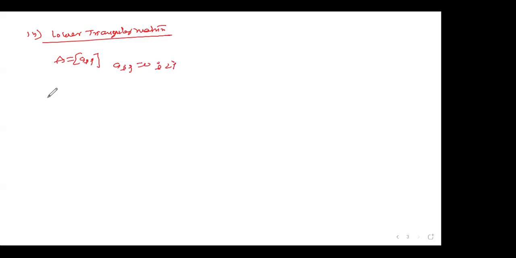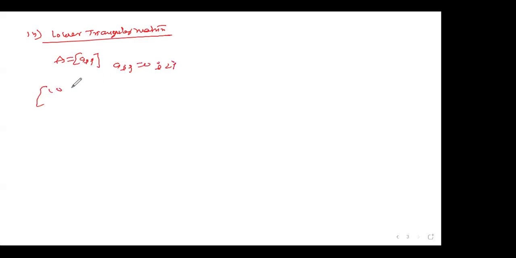Now here the 14th one: lower triangular matrix. Each and every point I'm discussing. A square matrix A is said to be lower triangular if all the elements above the leading diagonal are 0. Simply I can say, the condition is Aij is 0, but this time i should be less than j.